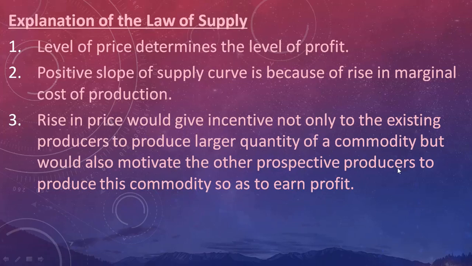So now, in our example, firm B was a seller of wheat. Now he will shift his product from wheat to rice. So this is what we are talking about.